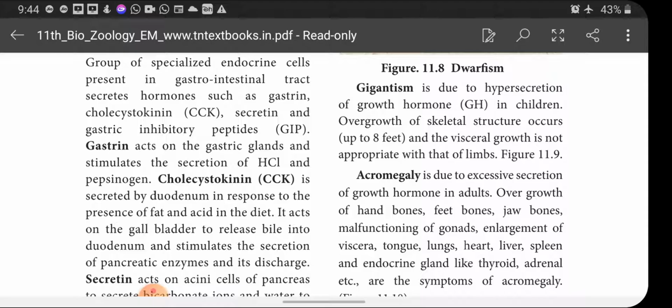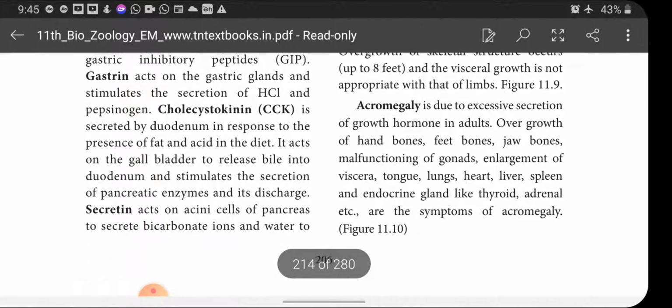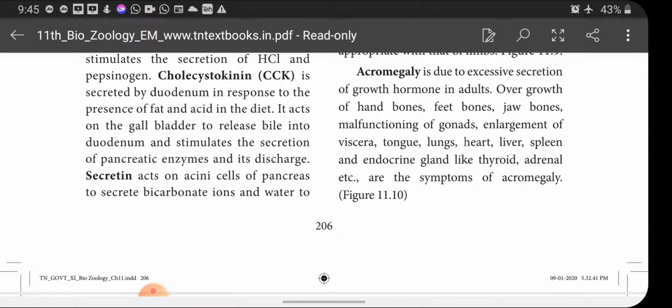So gastrin is a hormone which acts on the gastric glands. You know very well they are located in the stomach and secrete the gastric juice. Gastrin stimulates the secretion of HCl and pepsinogen. Next one is cholecystokinin. It is secreted by the duodenum, which is the initial part of the small intestine, in response to the presence of fat and acid in the diet. It acts on the gallbladder to release bile into the duodenum and stimulates the secretion of pancreatic enzymes and their discharge. Next one is secretin, which acts on the acini cells of the pancreas.